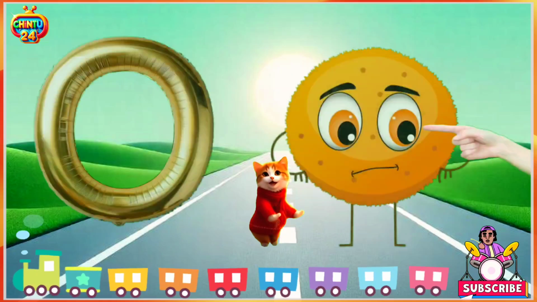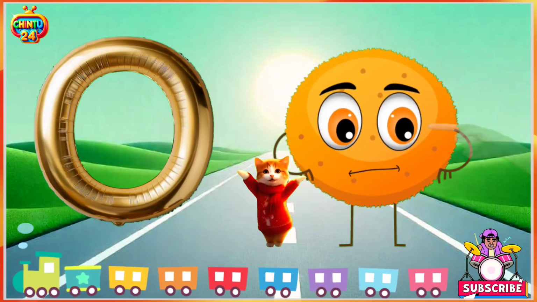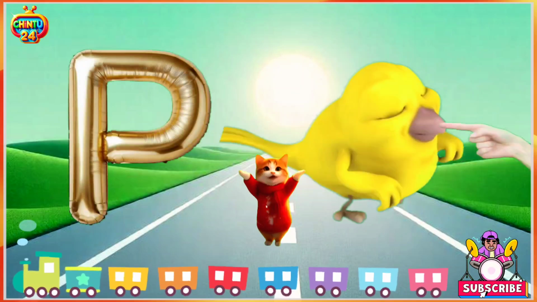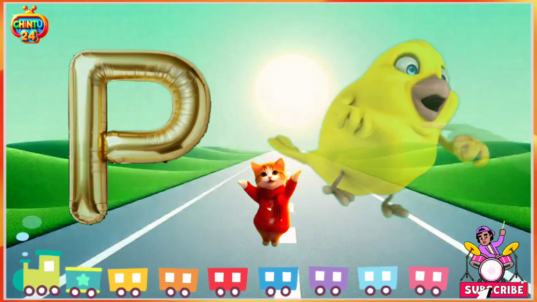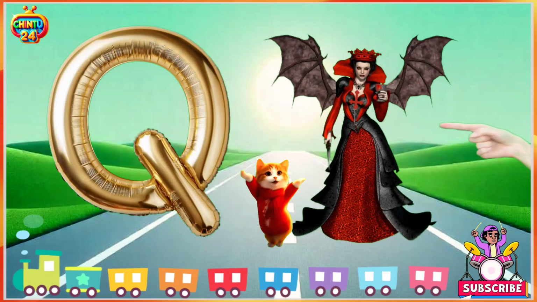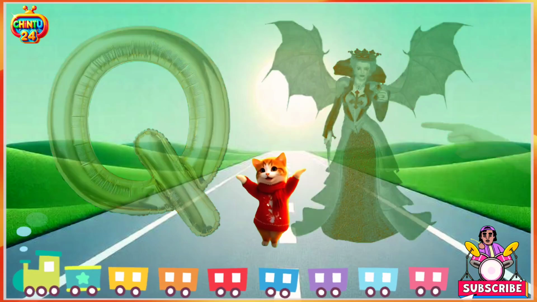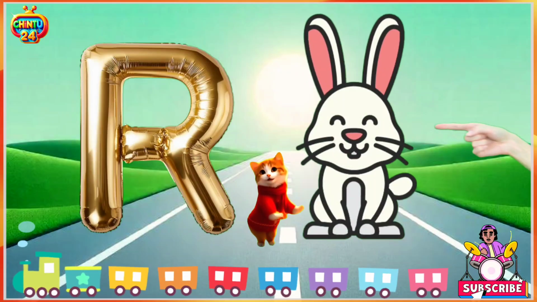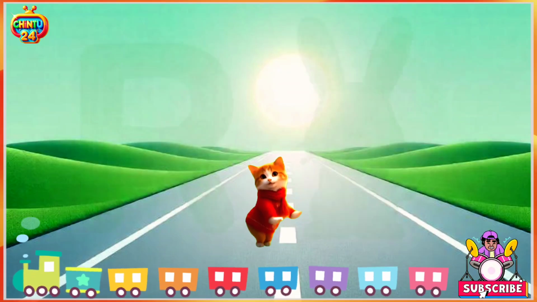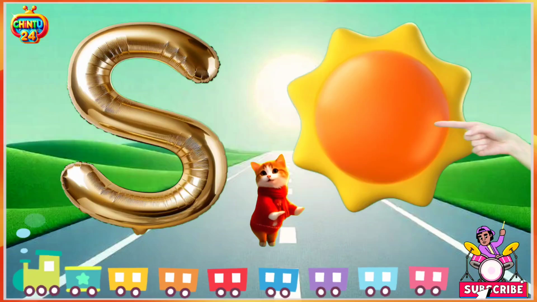O for orange, orange means santara. P for parrot, parrot means tota. Q for queen, queen means rani. R for rabbit, rabbit means khargosh. S for sun, sun means suraj.